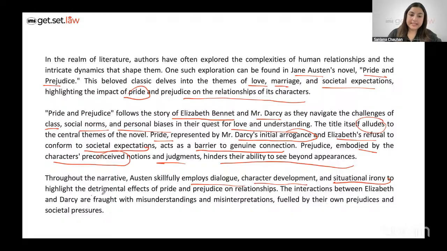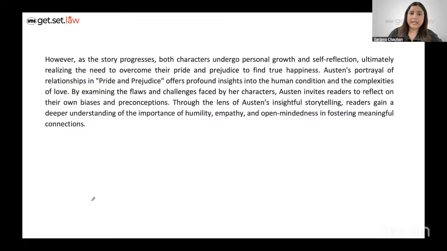So it highlights the detrimental effect of pride and prejudice on relationships, right? And the understanding between the two important protagonists, which in this case is Mr. Darcy and Elizabeth Bennet, right? Their interactions are fraught with misunderstandings and misinterpretations, fueled by their own prejudices and societal pressures. This is simply nothing but telling what exactly the novel is about, right? And then later on, characters undergo personal growth, self reflection, ultimately realizing that there is no need to be living under their pride and prejudice, right?